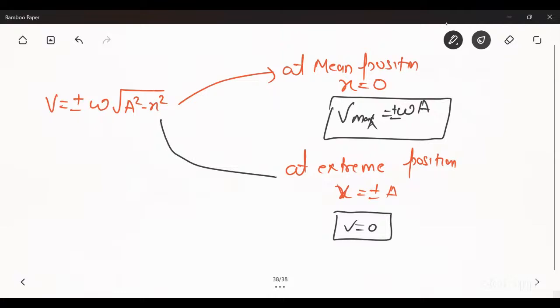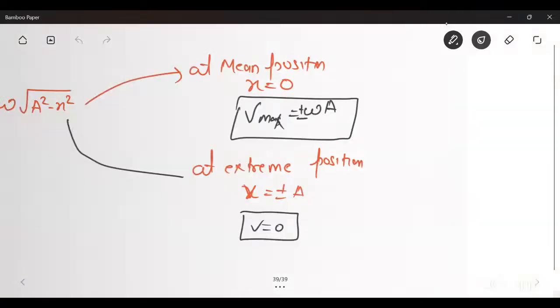Now second is energy in SHM. There are two types of energy in SHM. First is kinetic energy, and second one is potential energy, and the sum total of these is known as the mechanical energy in SHM.